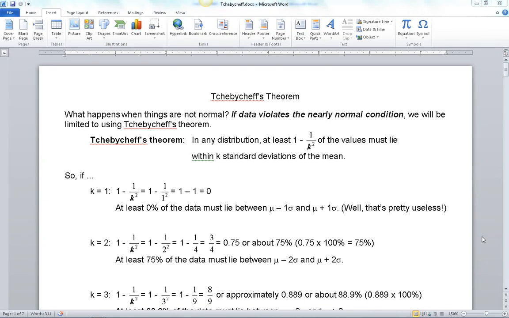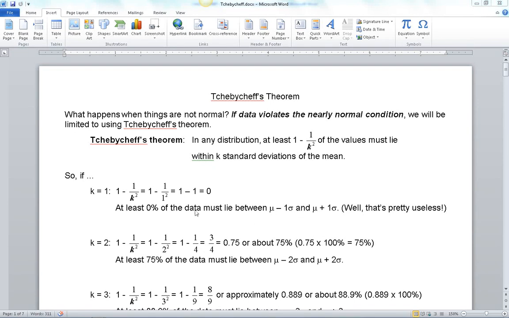So in this case, if k is 1, what would that look like? Well, if I plug 1 in for k, then I get 1 squared, and then 1 over 1 is 1, and 1 minus 1 is 0. So what Chebyshev's theorem says is really none of the data values have to lie within 1 standard deviation of the mean. Well, that's not very useful at that point.